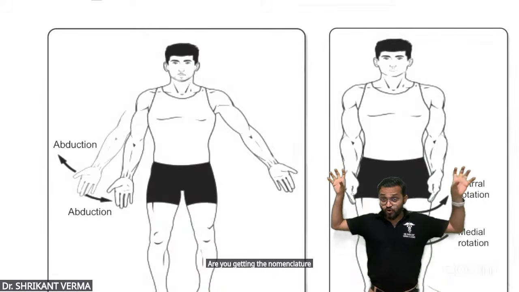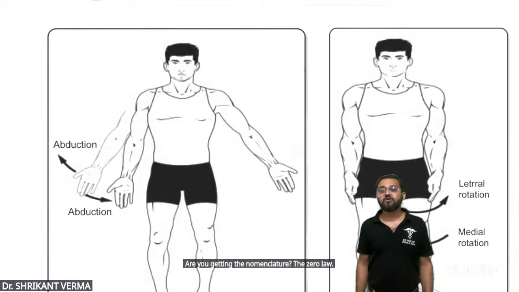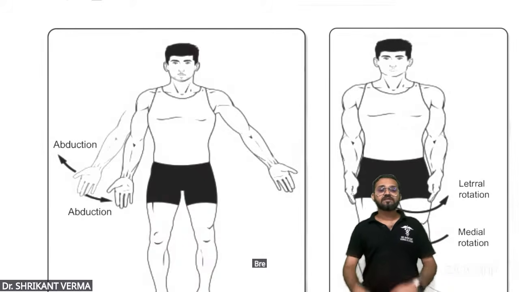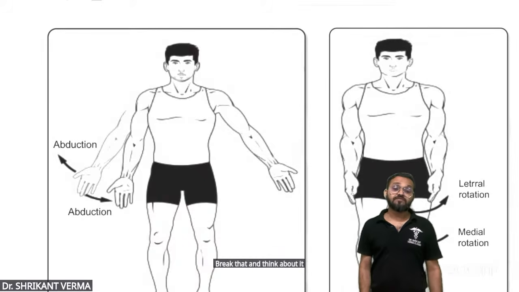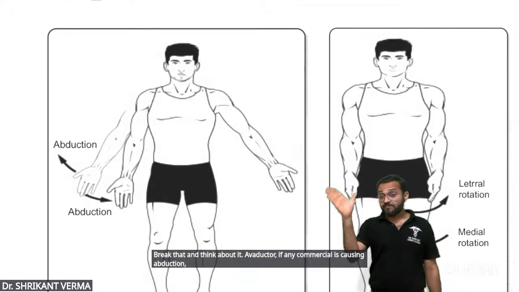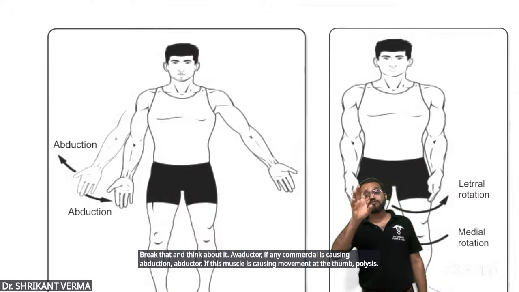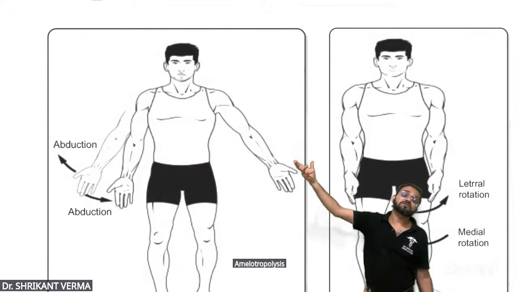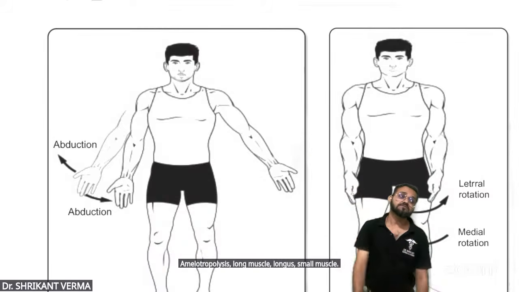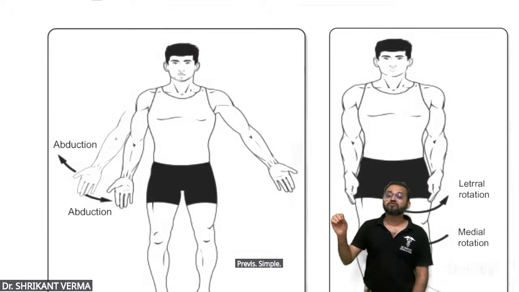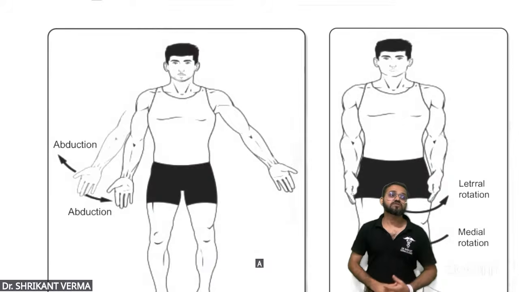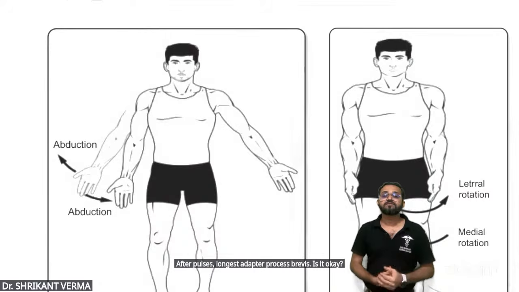The basic law: break the name and think about it. Abductor: if any muscle is causing abduction, abductor. If this muscle is causing movement at the thumb, pollicis, abductor pollicis. Long muscle, longus. Small muscle, brevis. Simple. Abductor pollicis longus, abductor pollicis brevis. Is it okay? Very simple.